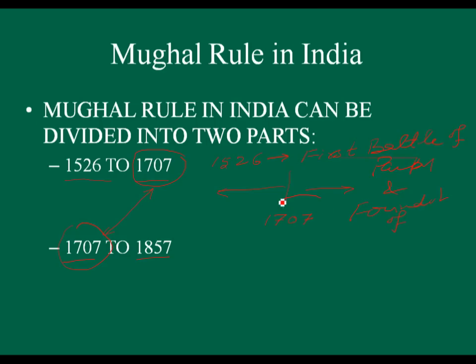And the year 1707, when Aurangzeb died, refers to the decline of the Mughal Empire.